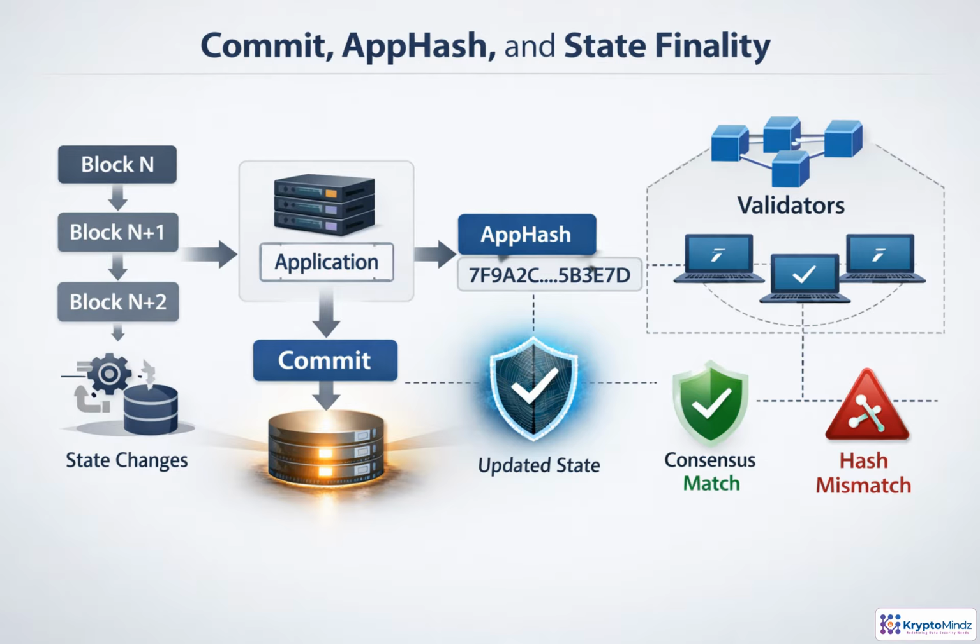Commit is where executed changes become durable application state. The application writes those changes, computes a Merkle-style root, and returns it as the app hash. CometBFT carries that hash into consensus-visible block history, so every validator must produce the same value. If execution was non-deterministic, hashes diverge and consensus safety breaks. That commitment is also what light clients, state sync, and later audits rely on.